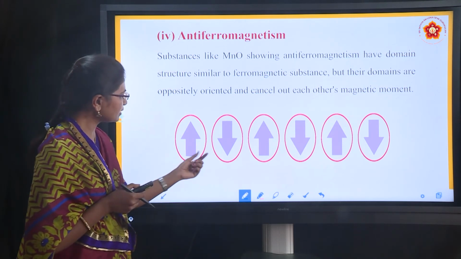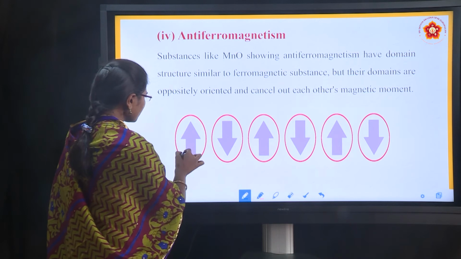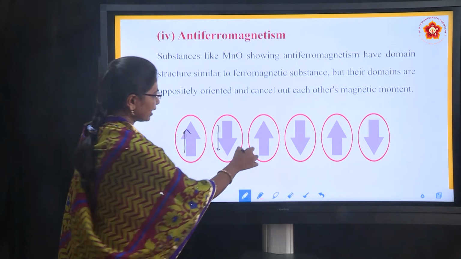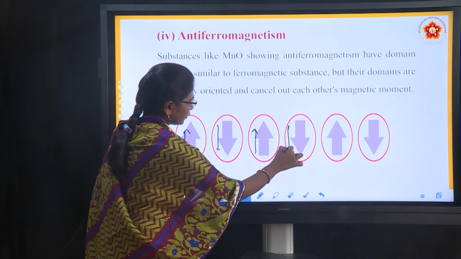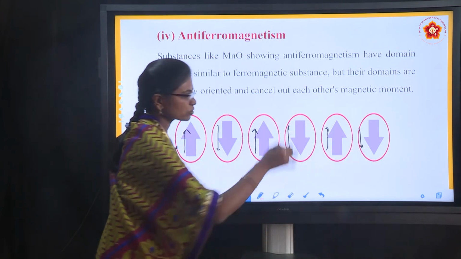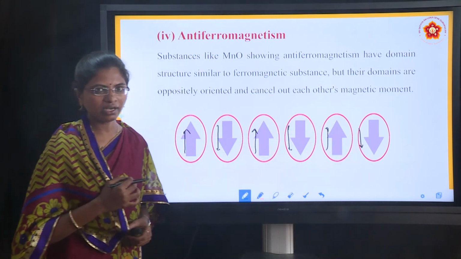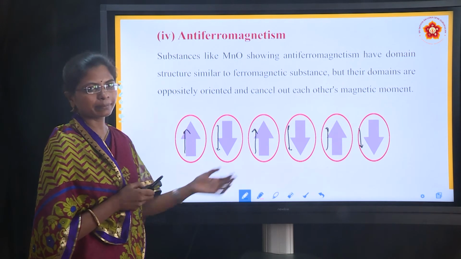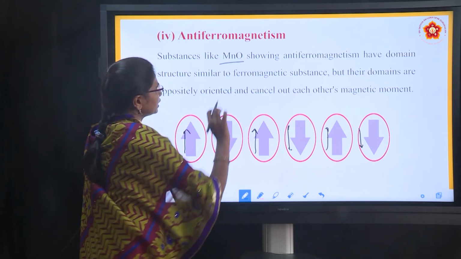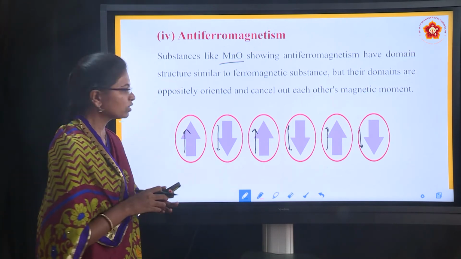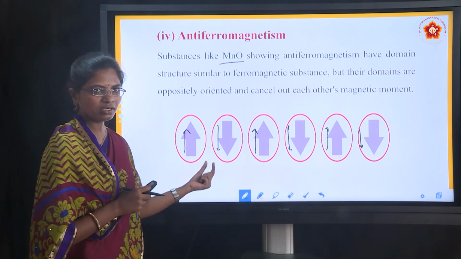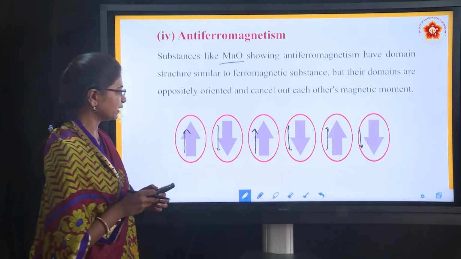If you see here, this domain is in this direction and this one is in the opposite direction, again upward and again backward. When they are in opposite directions, they cancel each other and it will not show magnetic properties. Substances like MnO will not show magnetic properties because the domains are oppositely aligned and cancel each other.